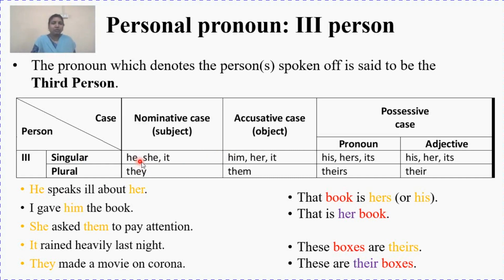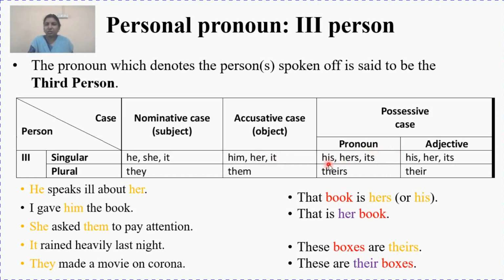He for masculine, she for feminine and it for neuter. Neuter means where I cannot state whether it is masculine or feminine. So in singular form, I have three examples: he, she and it. Since they are three, in the same way I'll have three different objects also: him, her and it. Him for he, that is masculine gender as an object, her for feminine gender, and it again for neuter gender.